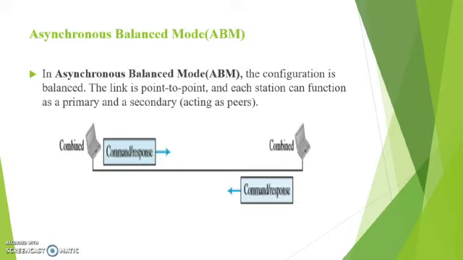In asynchronous balanced mode, the configuration is balanced. The link is point-to-point and each station can function as a primary and secondary.